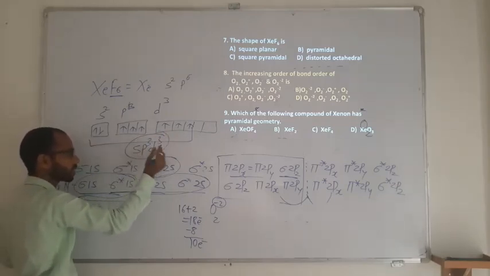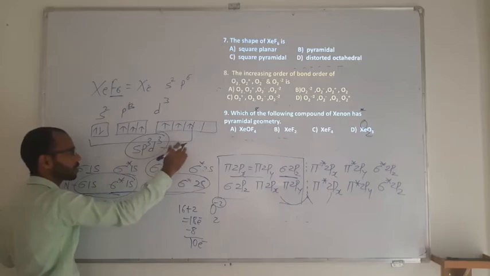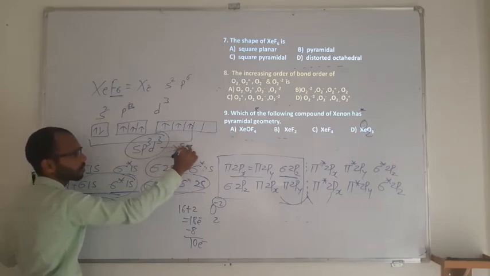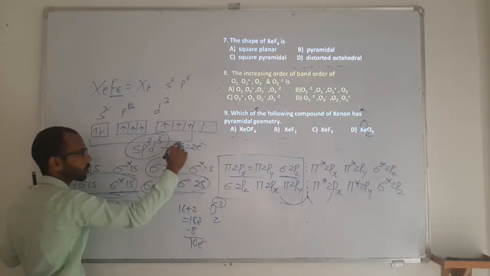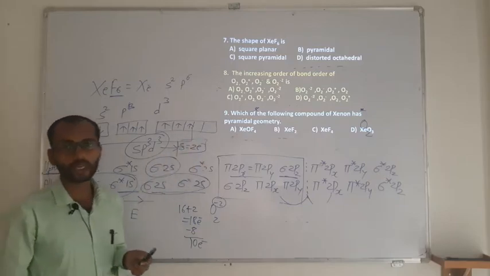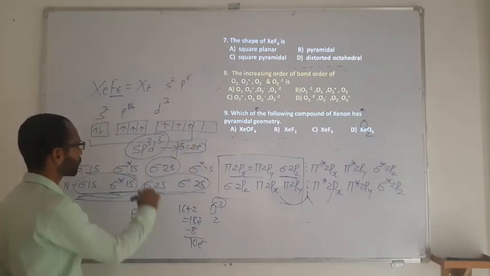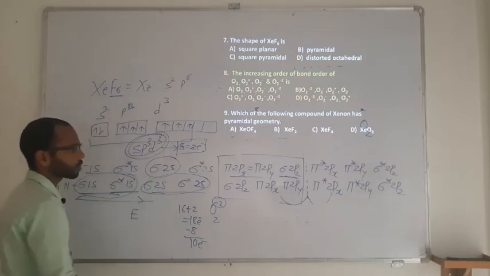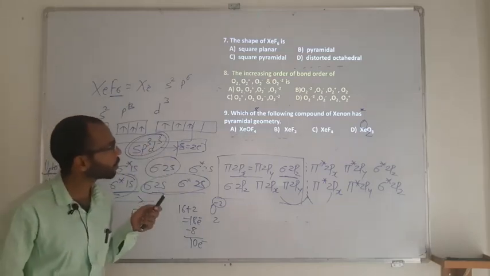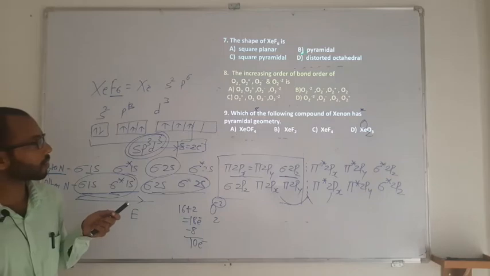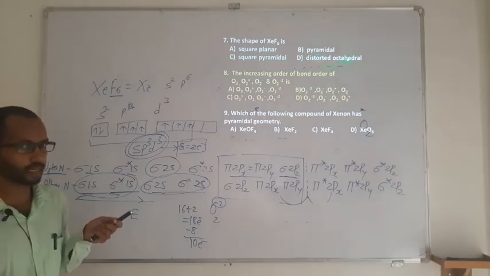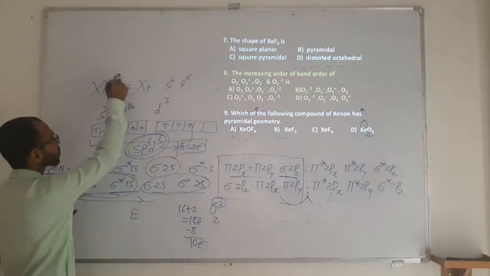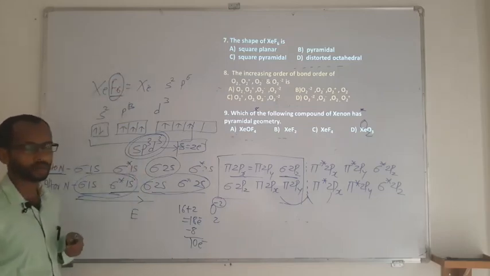But here the case is that the s orbital has 1 lone pair. The s orbital has 1 lone pair because it has 2 electrons. And if you see the configuration with the lone pair, it is going to be square planar, square pyramidal, pyramidal and distorted octahedral. So how many total bonds are there? 6 are there.